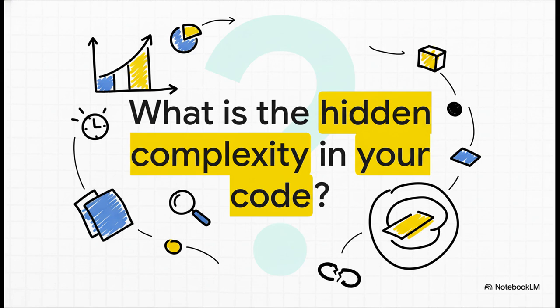So here's the takeaway. The next time you're writing code, don't just ask yourself, does it work? Ask yourself, but will it scale? You've got to look for those hidden performance traps. Because when you think about complexity from the very beginning, you're not just writing code for today, you're building a solid foundation for the future.